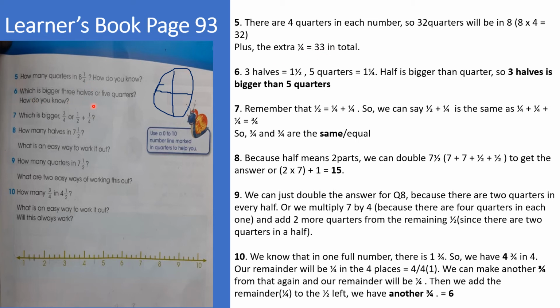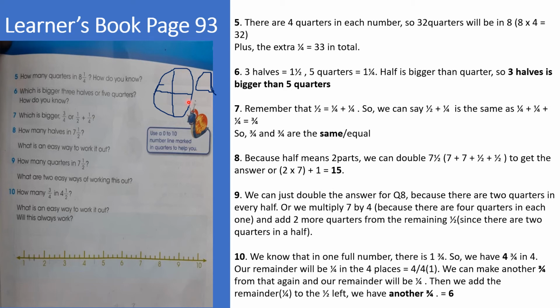6 says, which one is bigger? 3 halves or 5 quarters? Which one is bigger? How do we know? 3 halves. Good enough. How many quarters do we have here? 4 quarters. So let's make one more to have 5 quarters. To make 5 quarters, we need just a tiny bit up there. Only one tiny bit like this. It's not going to be perfect. Okay, that's just 1/4 there. So we have 1/4, 1/4, 1/4, 1/4, and 1/4. That's 5 quarters.